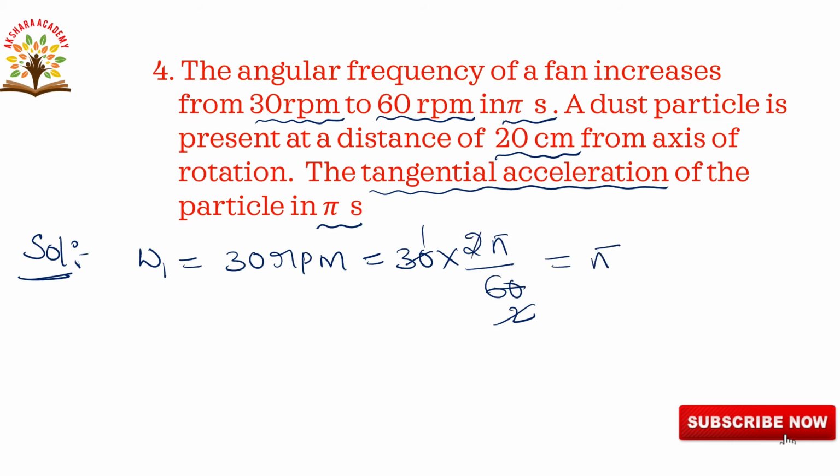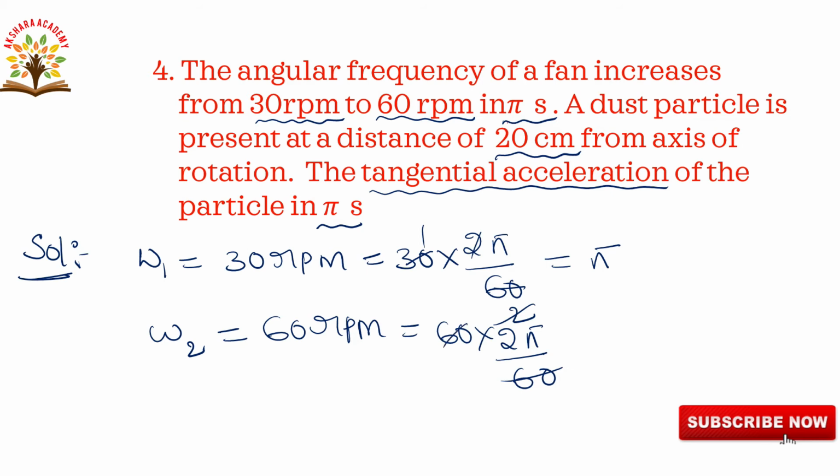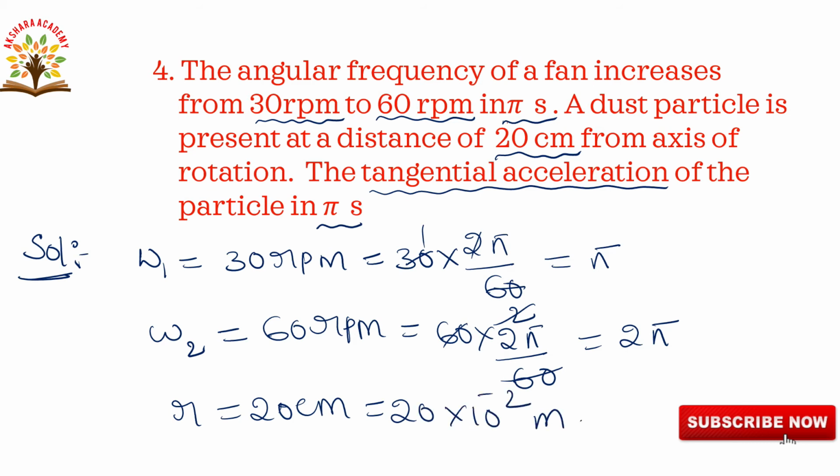Now next omega 2 is equal to 60 rpm. So that is equal to 60 into 2 pi by 60. 60 60 cancels, 2 pi. Now next, r is given as 20 centimeters. Converting into meters, 20 into 10 to the power of minus 2 meters. And now we have to calculate alpha, and then we have to calculate the tangential acceleration.